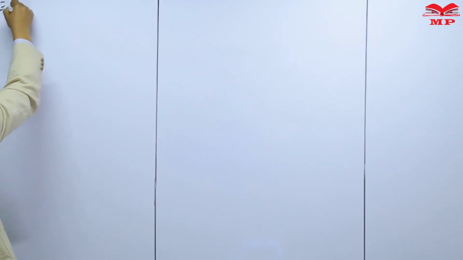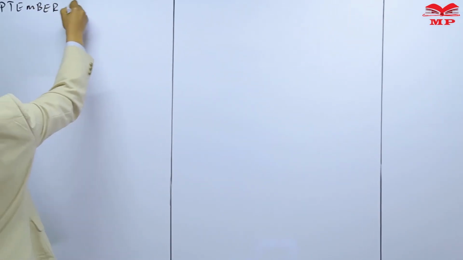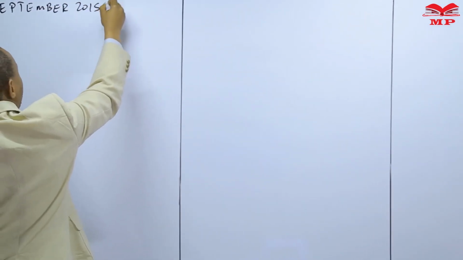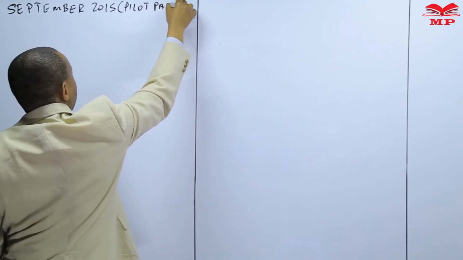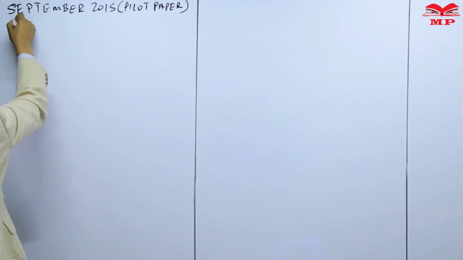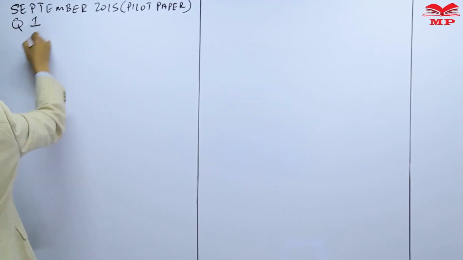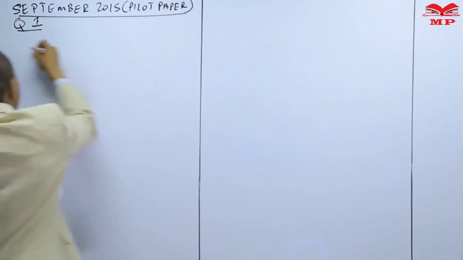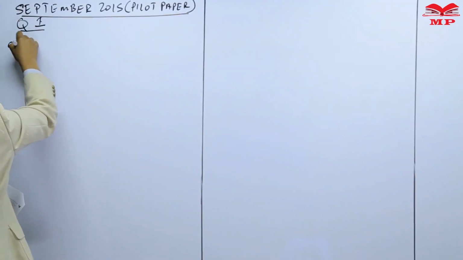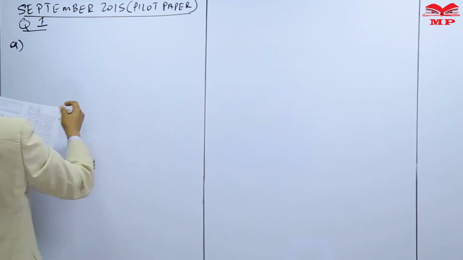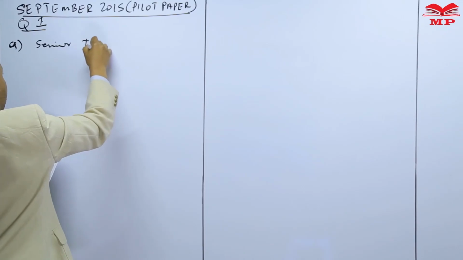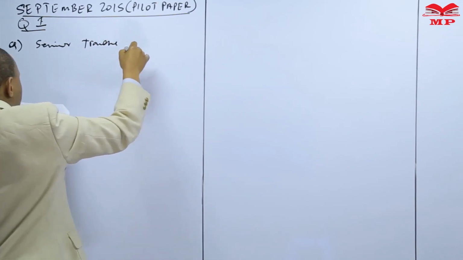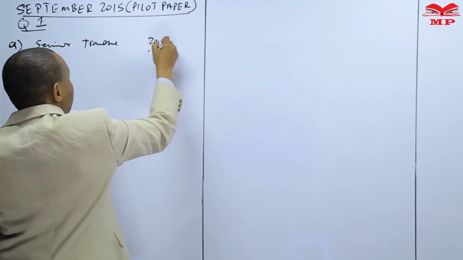So that's what we are looking at, part A, September 2015, the pilot paper, question 1. The table shows us the senior tranche, which is 200 million.